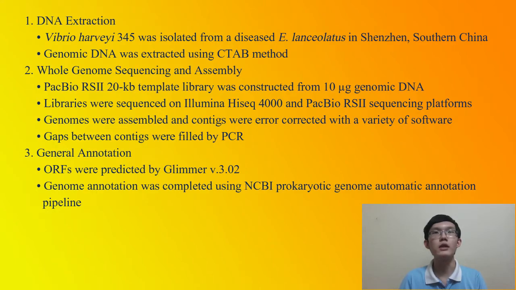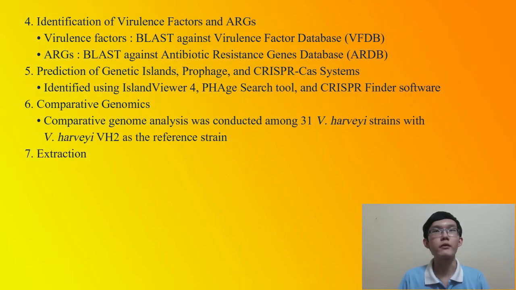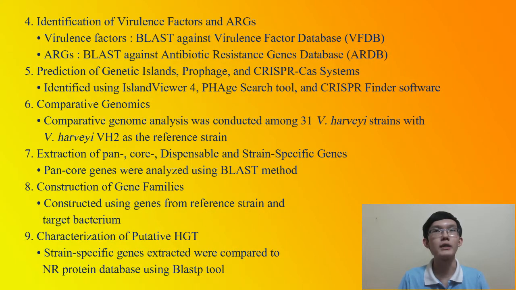Libraries were sequenced on Illumina HiSeq 4000 and PacBio RS2 sequencing platforms. Genomes were assembled and contigs were error corrected with a variety of software. Gaps between contigs were filled by PCR. General annotation. Open reading frames were predicted by Glimmer. Genome annotation was completed. Virulence factor and antibiotic resistance gene were identified by BLAST against virulence factor database and antibiotic resistant gene database respectively. Genetic islands, prophage, and CRISPR-Cas system were identified.